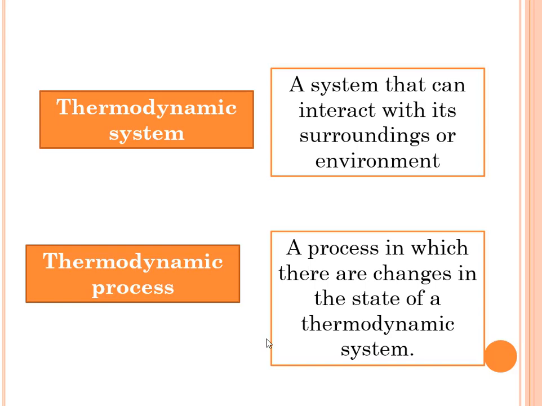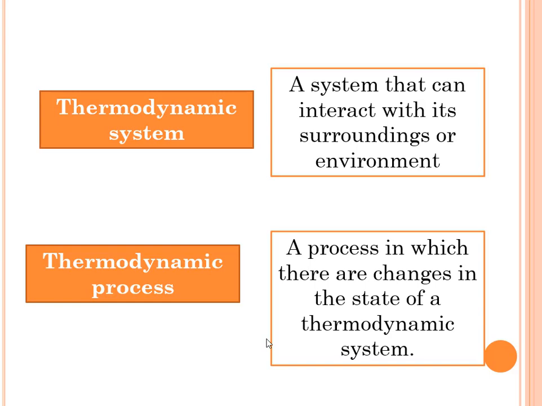So what could those changes be? It could be a change in the internal energy, pressure, temperature, or the heat added or released by the system. It could also be the work done by the system or the work done into the system. It could also be a change in the volume. So those are the different thermodynamic processes.